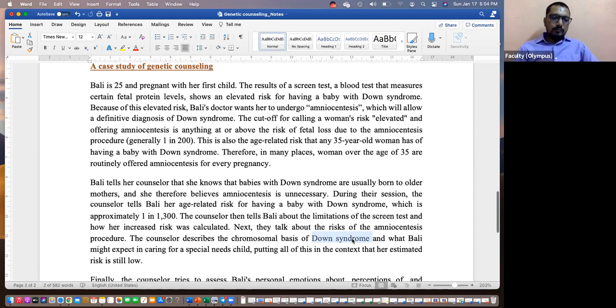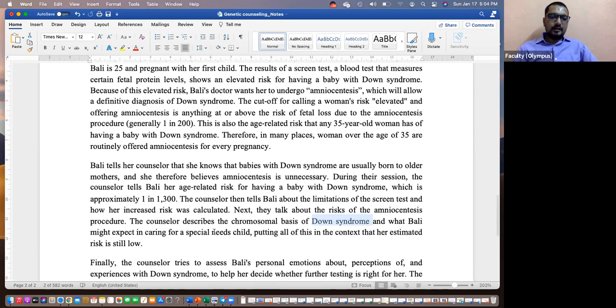Okay, and what Bali might expect in caring for a special needs child. If they decide to have the baby without going for amniocentesis, what do they need to worry about, and how do they have to take care of the baby? Is it okay with them to have those steps taken? Are they economically well enough to have these options taken? So this counseling will happen.